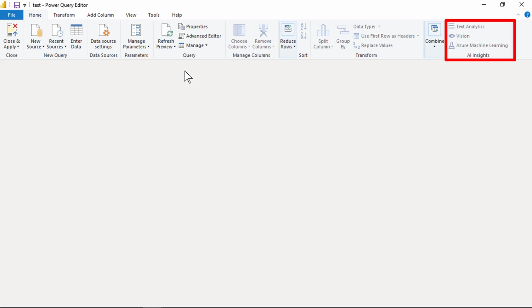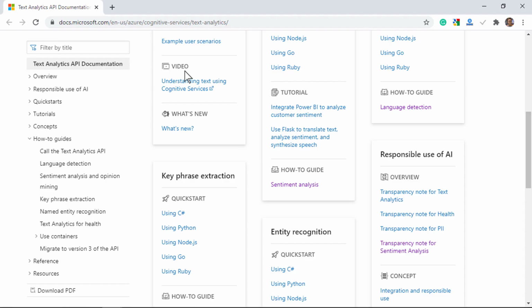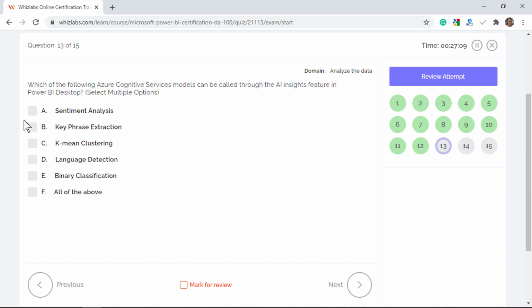From the AI Insights section, you can access three Azure Cognitive Services models: Text Analytics, Computer Vision, and Azure Machine Learning. All the models like sentiment analysis, key phrase extraction, and language detection help derive the meaning of a language from text data, and they are part of text analytics. So all three of them are right choices.